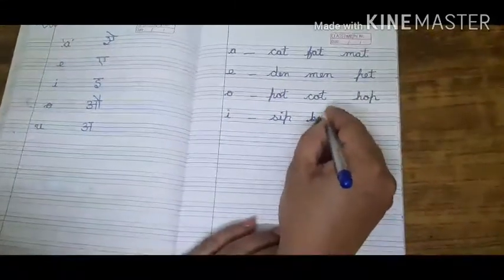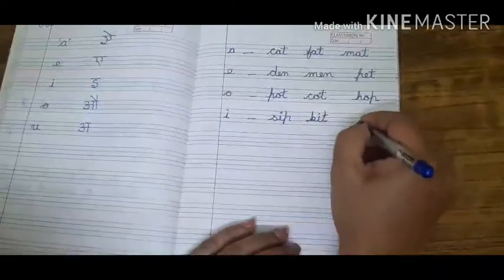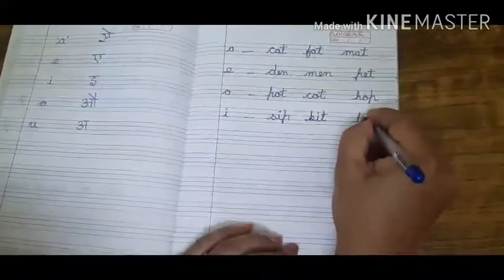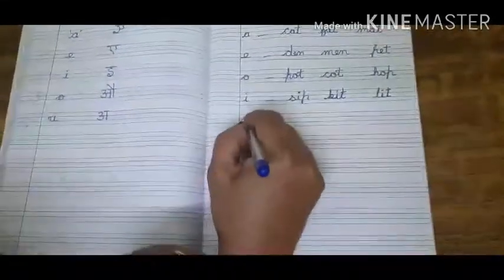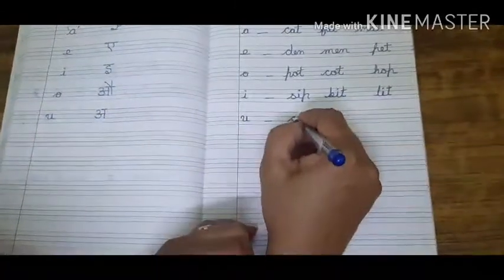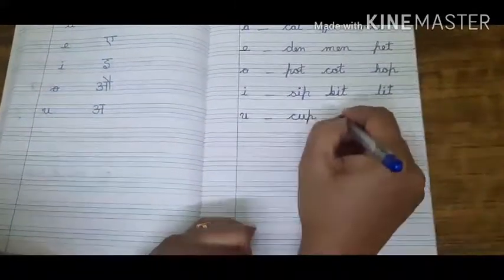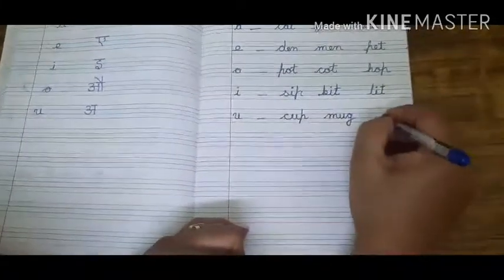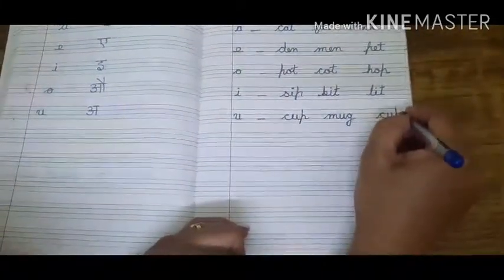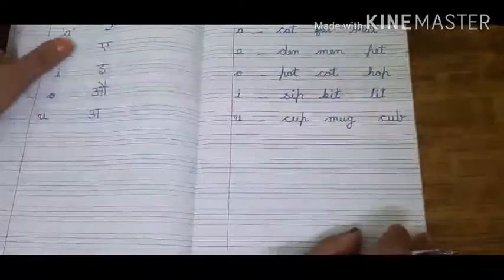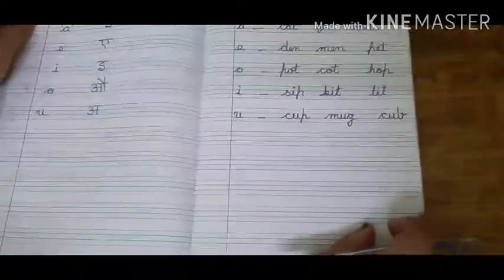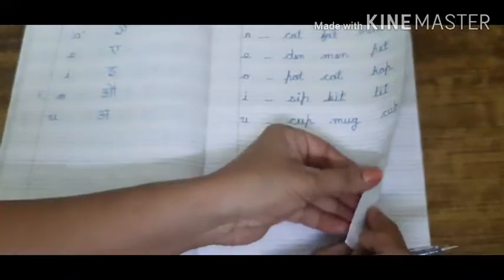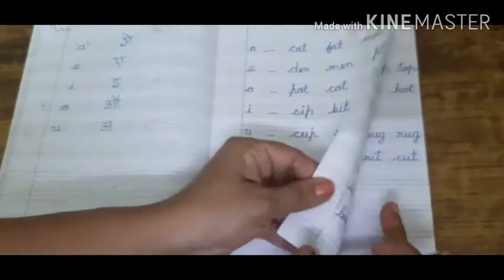I: KIT, kit and LIT, lit. For U sound, CUP, cup, MUG, mug and CUB, cub. Now what we are going to do is, we are going to write 2 words of each sound.